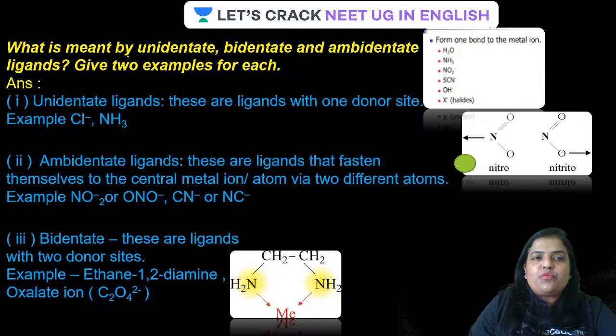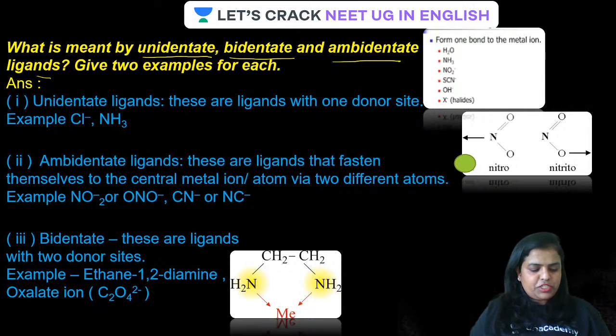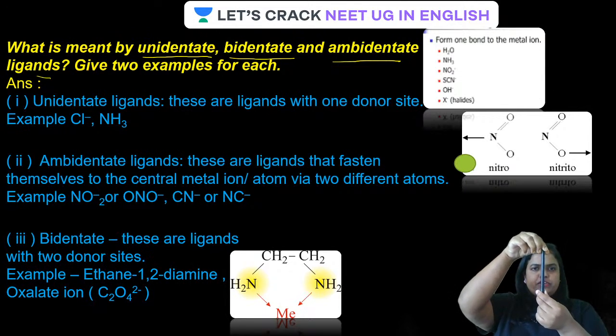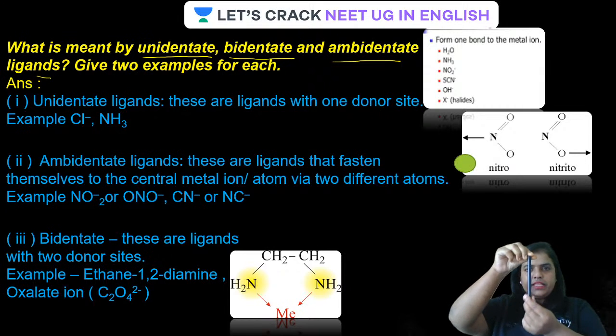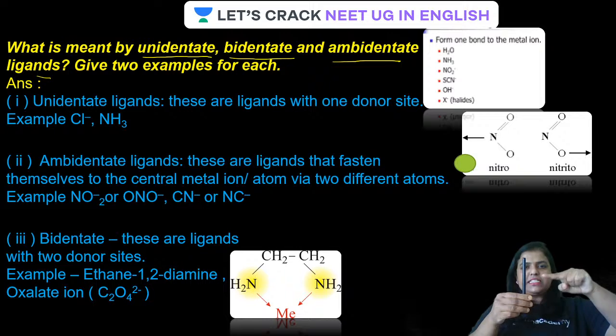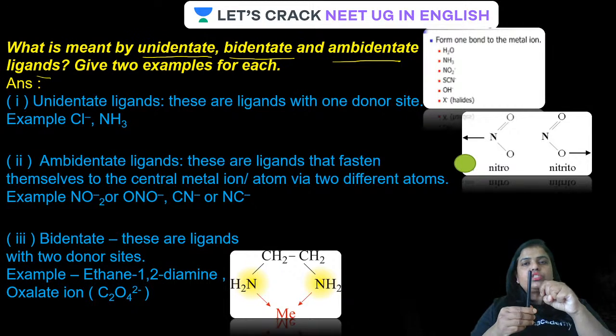Now the next question is, what is meant by unidentate, bidentate, ambidentate ligand? Dentate, guys. First of all, let me tell you the meaning of dentate. Suppose this is the central metal atom. Denticity means, suppose this is the ligand, how it is attached to the central atom is actually denticity.